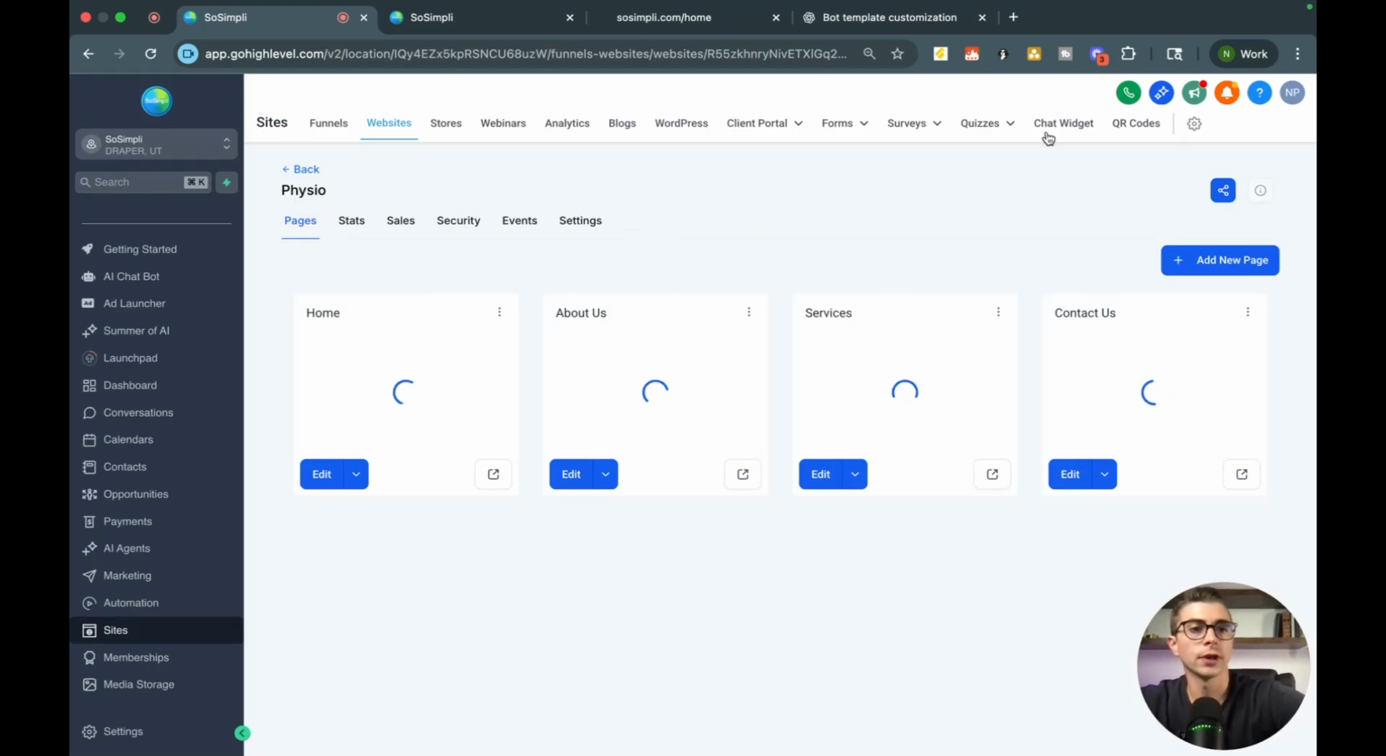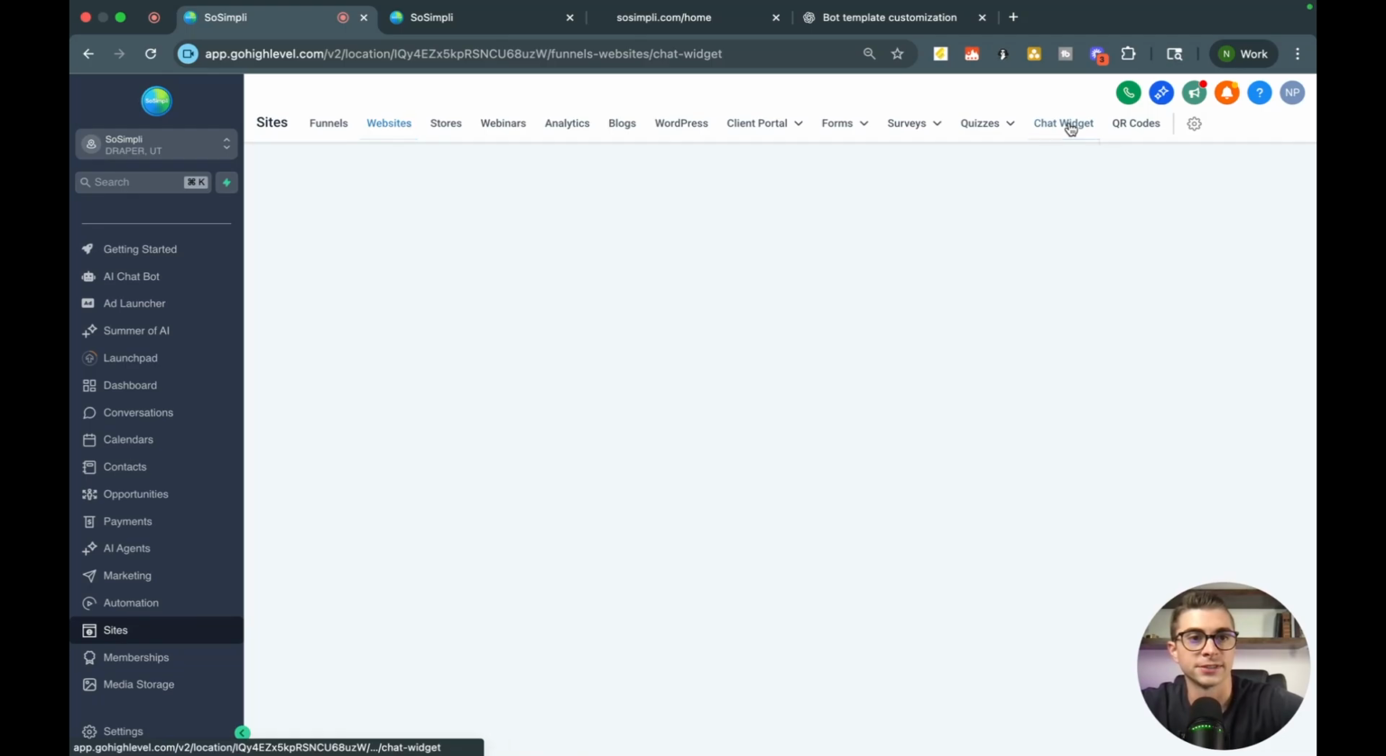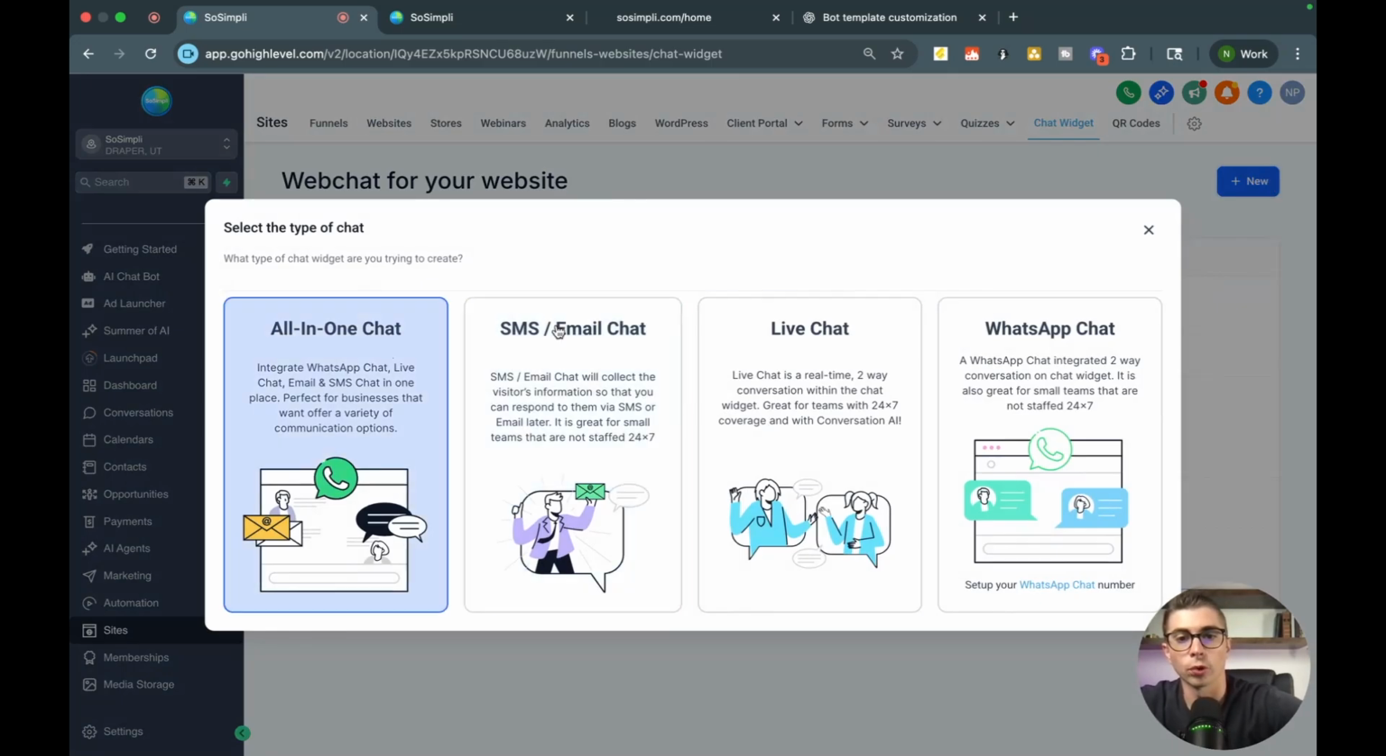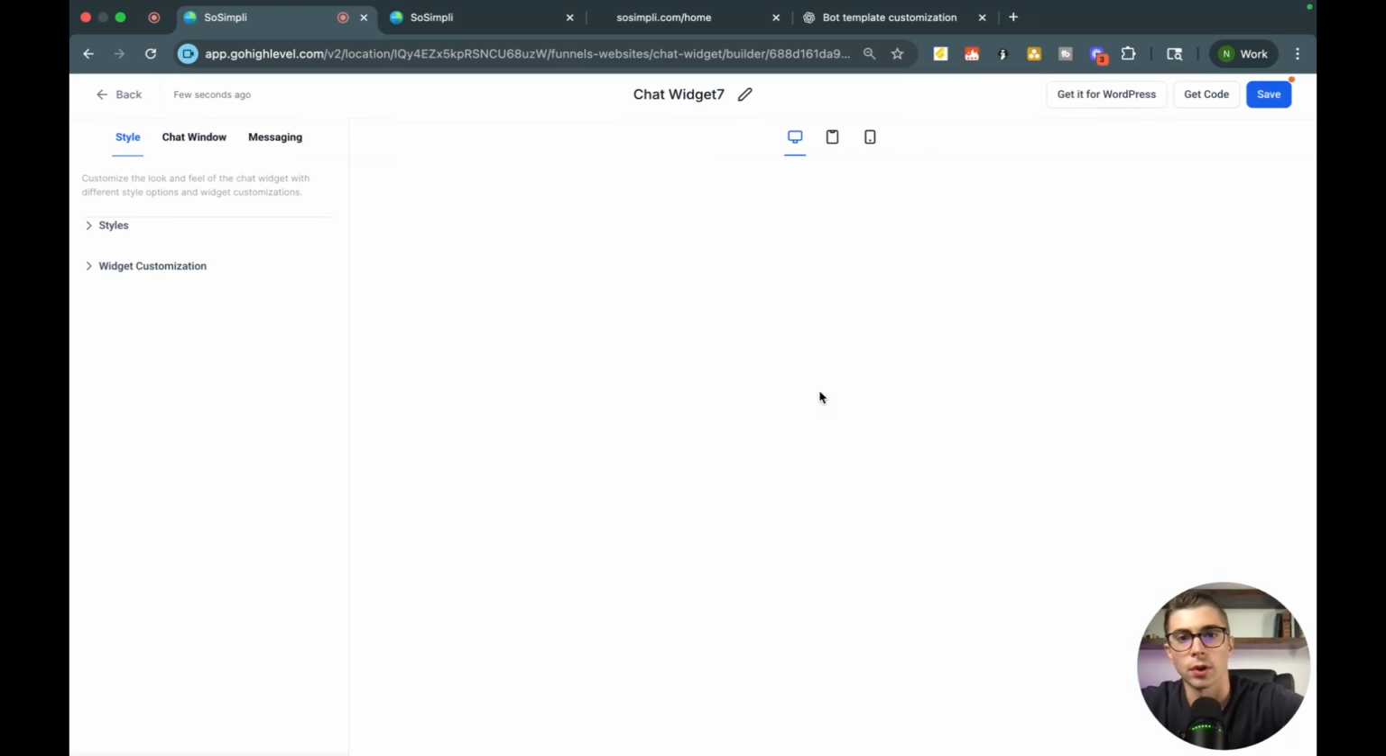And what you're going to do, if you haven't set one up yet, in the top right here under the sites, you're going to see this little button that says chat widget. When you go into chat widgets, you're going to see all your different chat widgets that are enabled there. If you haven't built one before, you can just come here and do it. So you can do SMS, live chat. We'll go ahead and do live chat.